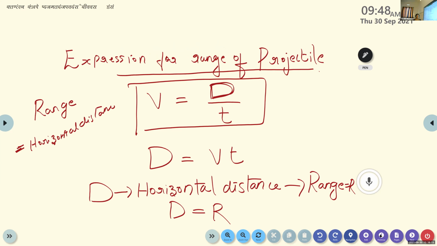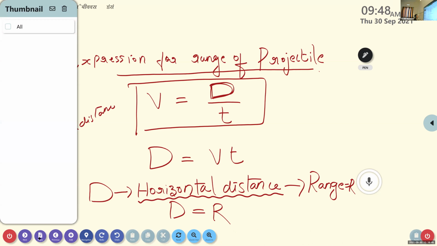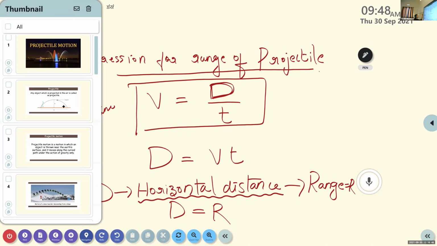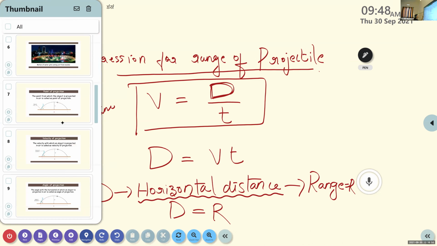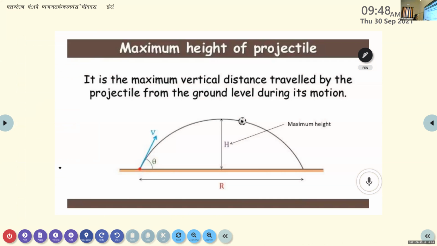We have two components, vertical component and horizontal component. Think and answer. u sin theta. Yes, it is u sin theta. Which distance are we considering here? u cos theta. It is the horizontal distance. So we need to consider the horizontal component of velocity, because here we are considering the maximum horizontal distance covered by the object.